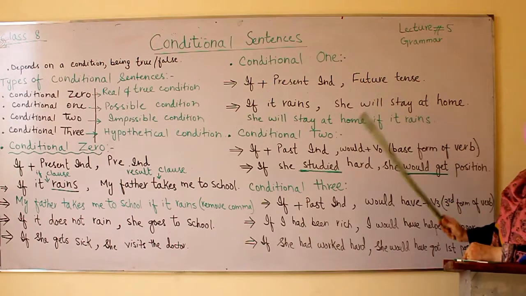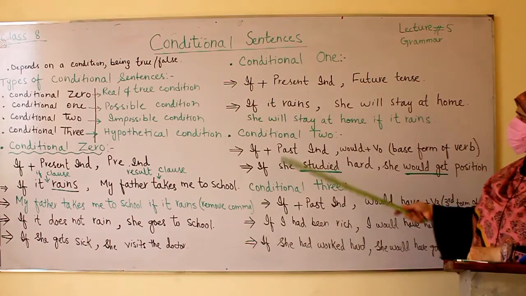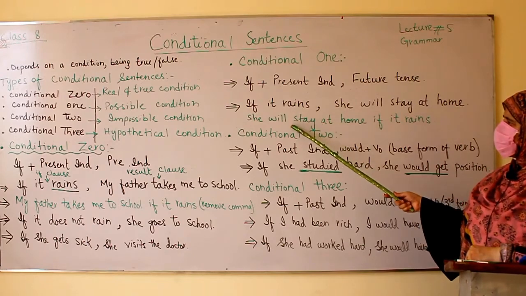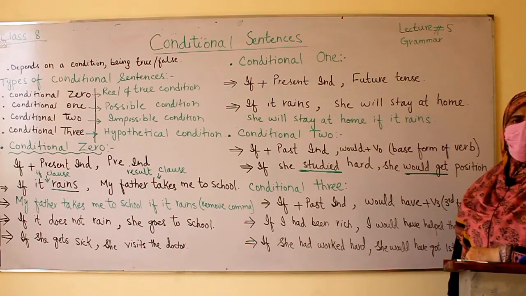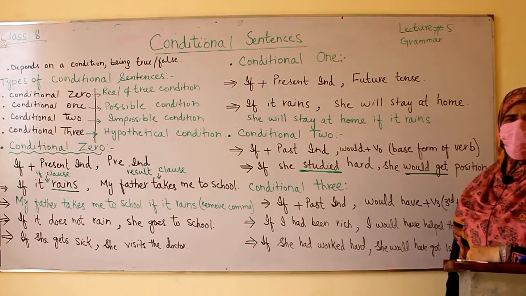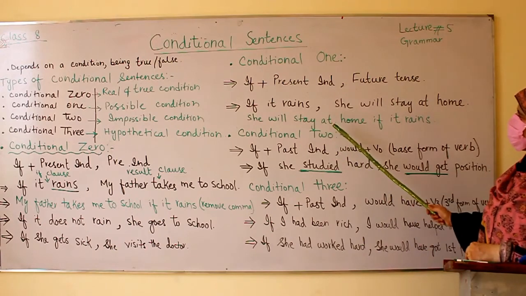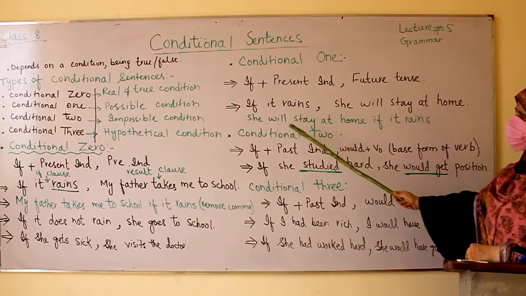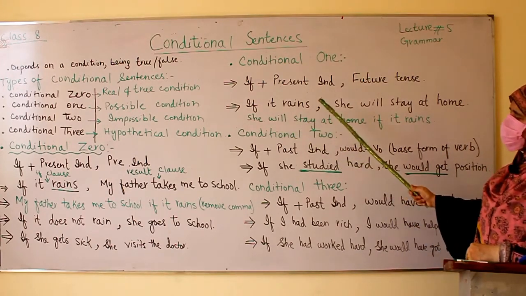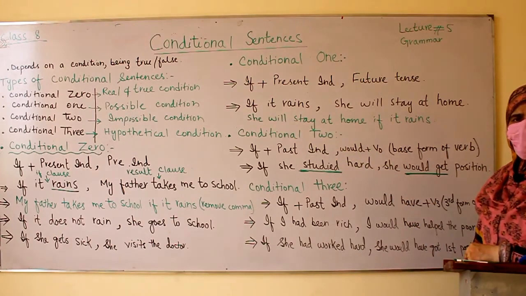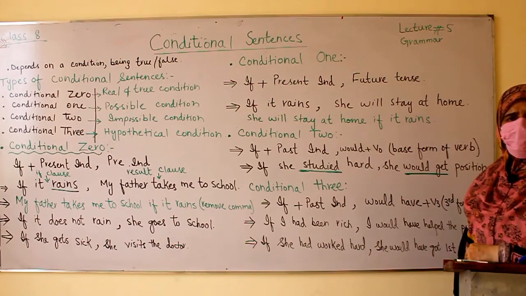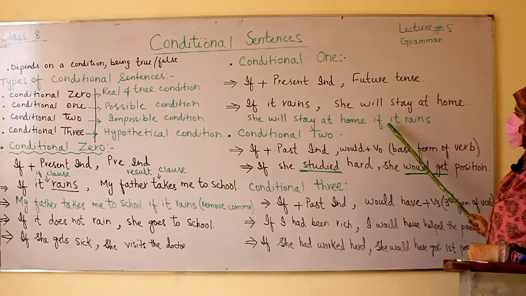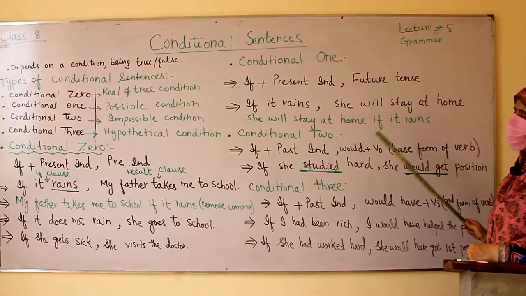This is future tense. Let me explain this one first: you can write this sentence in this way as well by omitting the comma. She will stay at home if it rains. You can write this by not having a comma between these two clauses. Then you can write the sentence by using the conjunction if in the middle.